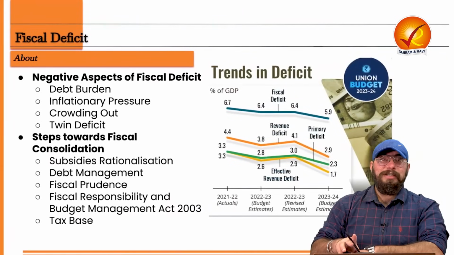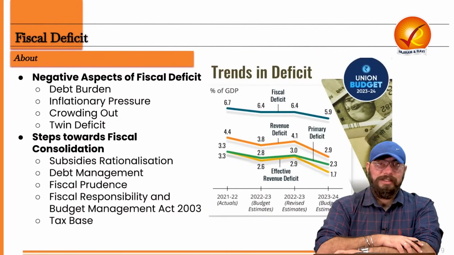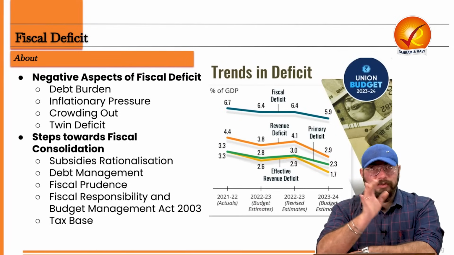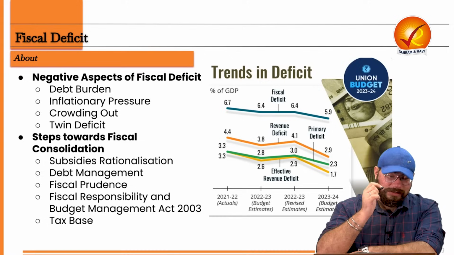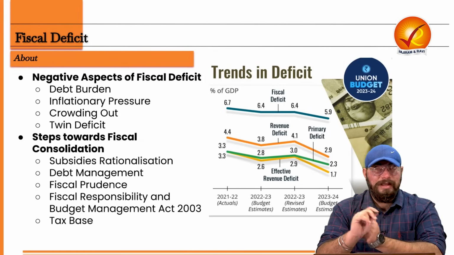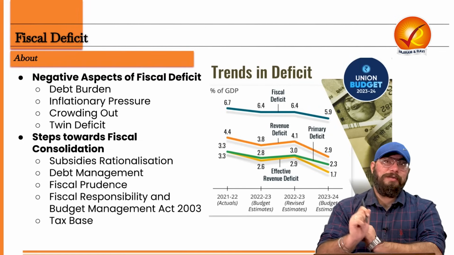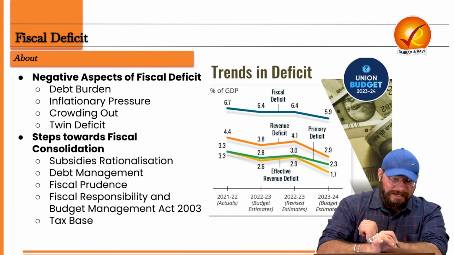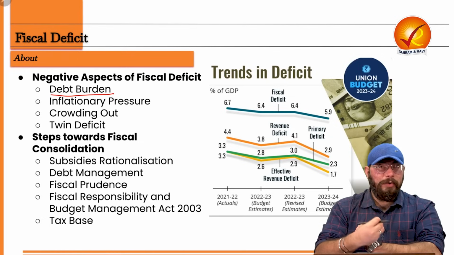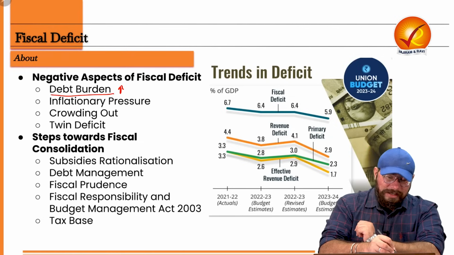Now coming to the negative aspects of fiscal deficit. Now we saw the positives, but there are negatives to it as well. That is, pros and cons both exist. So what are the negatives? First very big negative is that the higher the fiscal deficit, the higher will be the borrowing requirement of the government. And if that is high, the debt burden, the burden of borrowing on the government will also be higher.